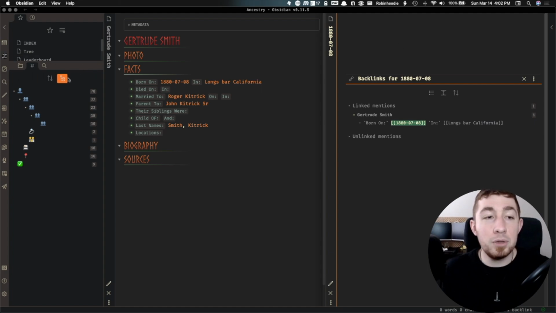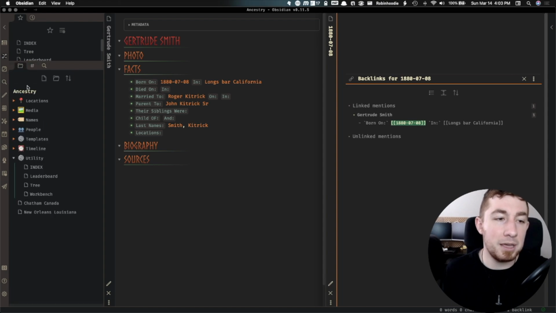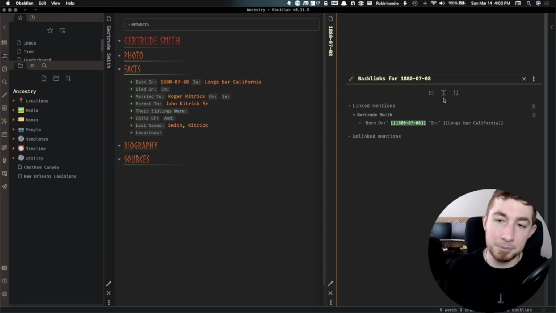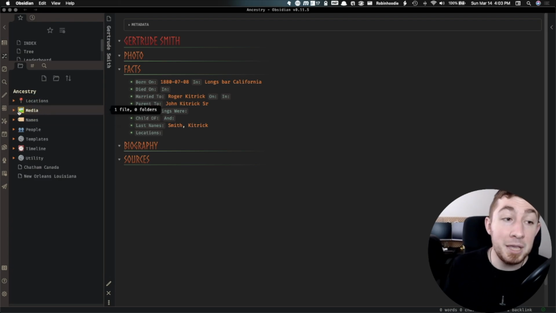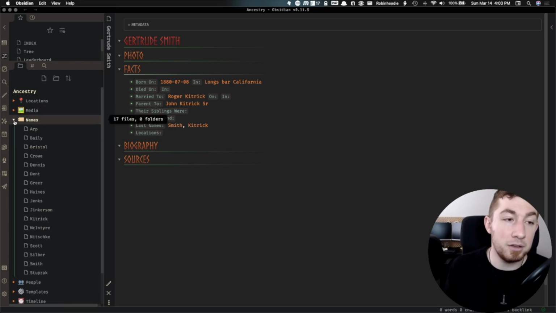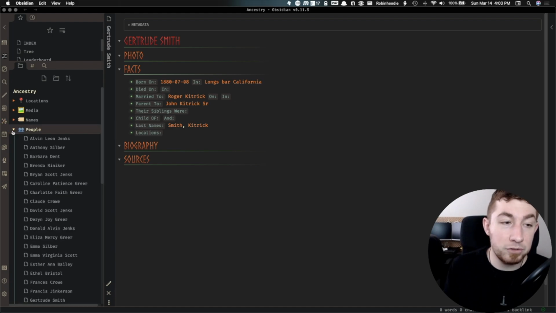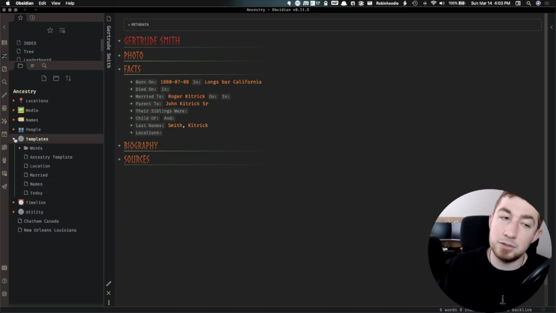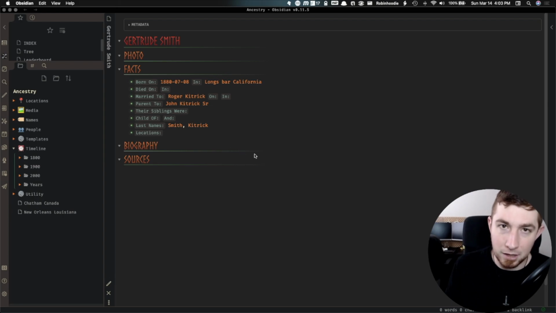And what I'm doing with these different tags, notes, locations, names, is that I am keeping a relatively rigid folder hierarchy. I have a folder for locations, for media. So this is just images, videos, audio, pictures, whatever. Names for the actual last names of people. The actual people themselves, all the notes of the people. Templates, this is what you expect. It's templates for different things, and we'll get into that later. Timeline, this is like any sort of important dates about the family.